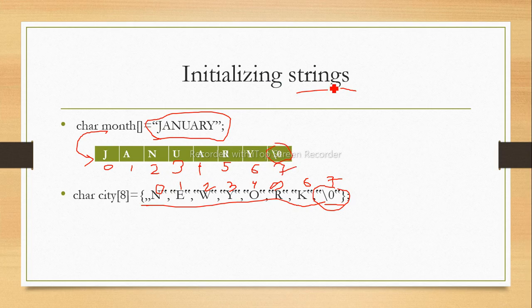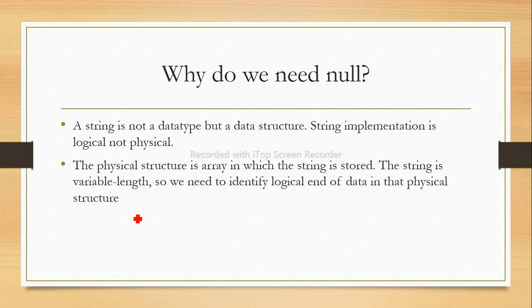So this is the initialization of string. We can initialize our string in both ways. That is, the first method is without mentioning a size, and the other method is with mentioning a size of the string. Next, why do we need null? Why are we using that null or the delimiter?